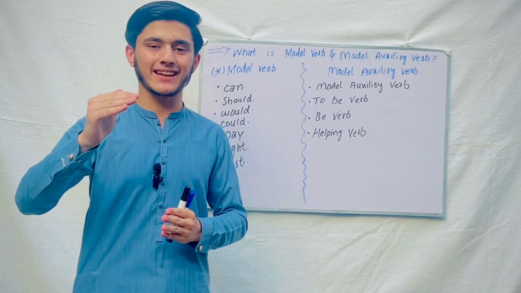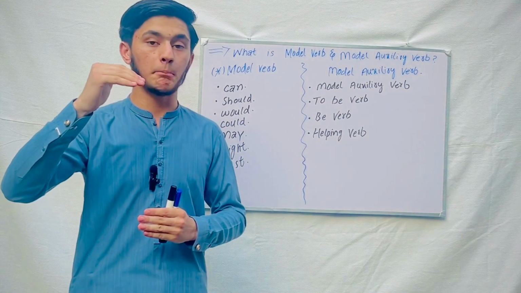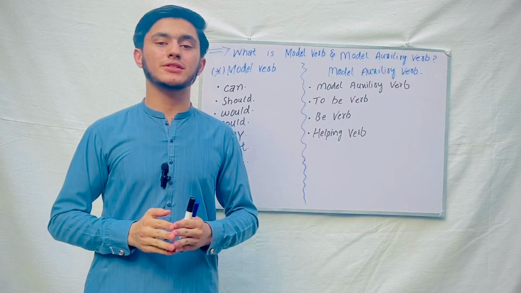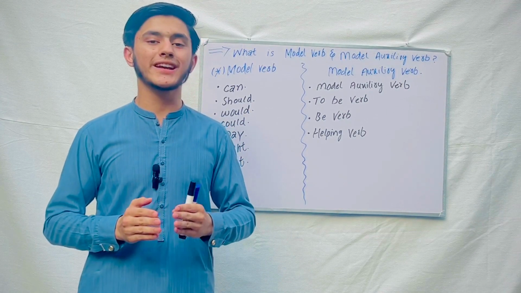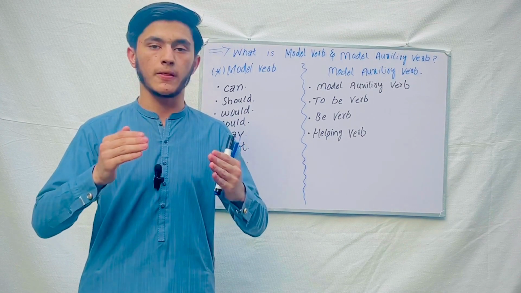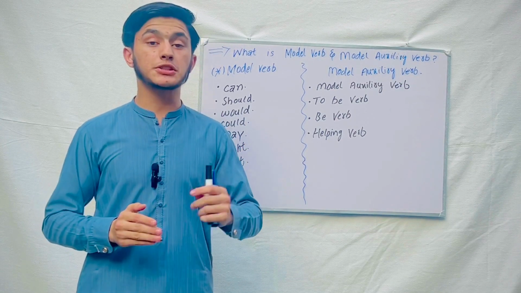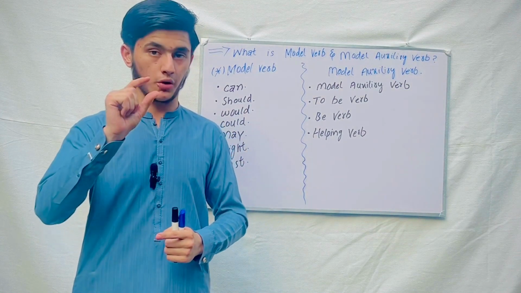May is weaker than might; might is a little stronger than may. For example, if you tell a person, "It may rain today," or "It may rain tonight," this sentence is not very strong. But if you say, "It might rain today," this sentence is stronger.